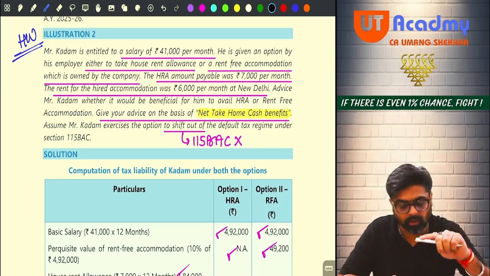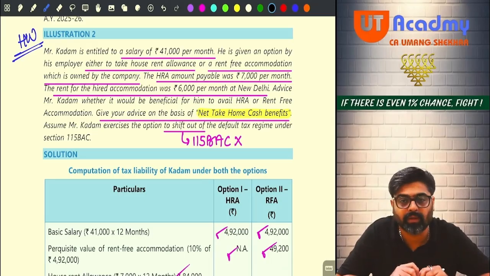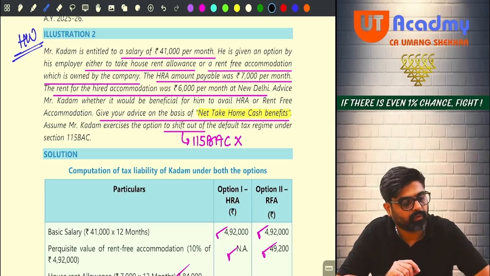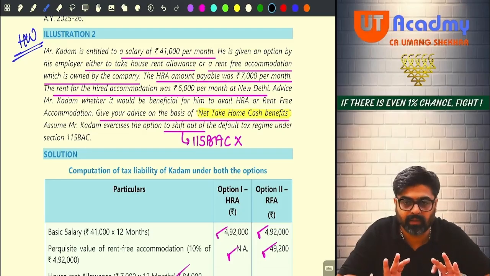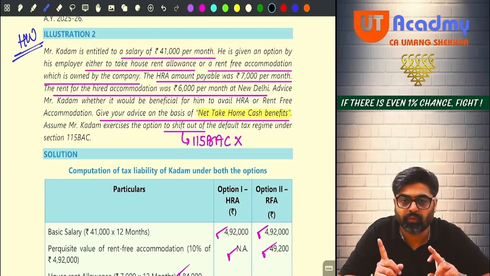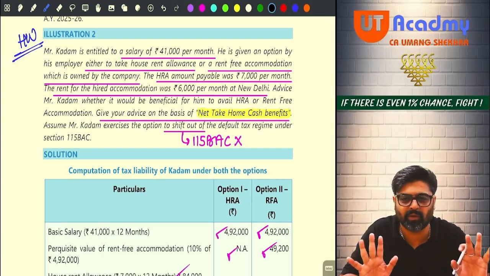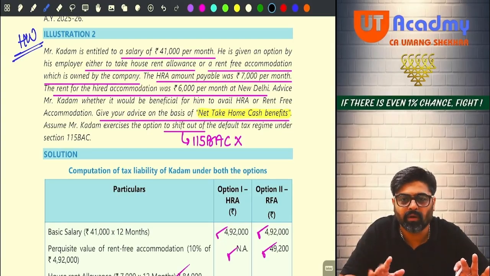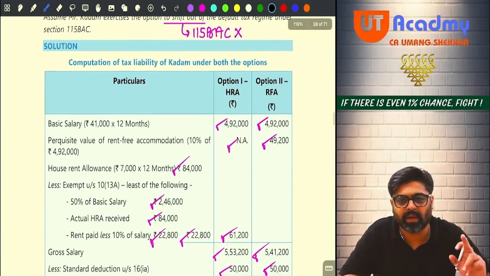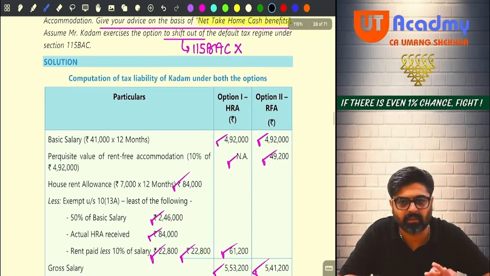Now see, Mr. Kadam is entitled to a salary of 41,000 per month. So 41,000 into 12, 4,92,000 basic salary he is going to be paid. Now 4,92,000, whether you take HRA or you take RFUA, will be taxable only. So basic salary 4,92,000 is taxable. Whether you take HRA or you take RFUA will not make any difference. This basic will be taxable under both the options.